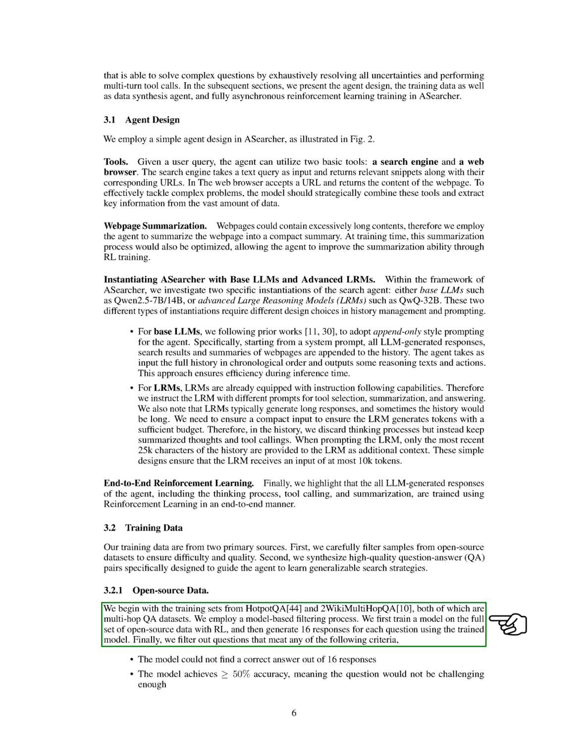We use a model-based filtering process where we first train a model on the complete open-source data set with reinforcement learning. Then, we generate 16 responses for each question and filter out those that do not meet specific criteria, such as failing to find a correct answer or being too easy. This process allows us to retain only the most challenging questions, resulting in 16,000 samples for reinforcement learning training.